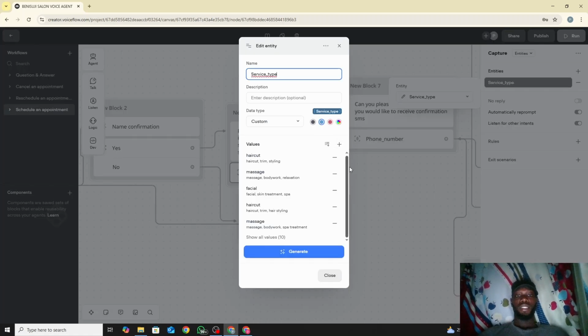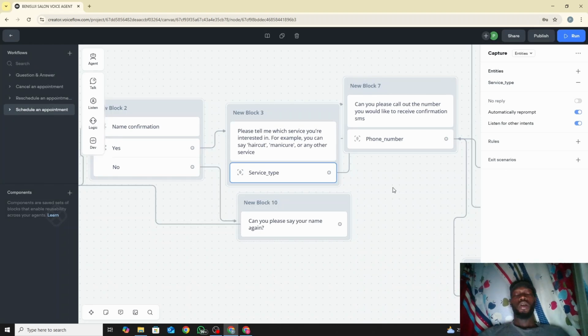different entities or values, that is haircut, massage. If anybody says skin treatment, it saves it as facial. If anybody says body work, it saves as massage. If anybody says trim or styling, it saves it as haircut. So we only needed the main thing, not really the whole thing. So if someone says paint my nails, or another similar thing, it saves it as manicure.